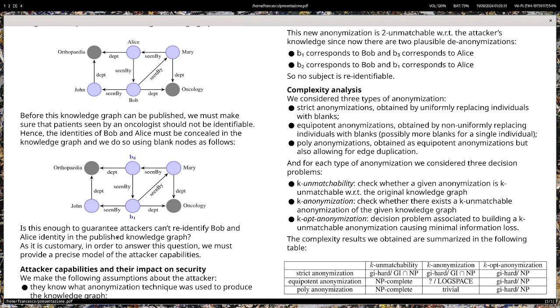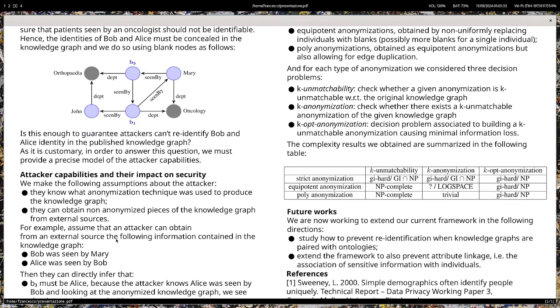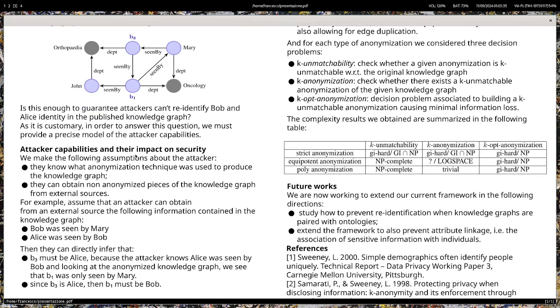To answer this question, we have to assess the capabilities of the attacker. Specifically, we make the following assumption. We assume that the attacker knows what the anonymization technique was that was used to produce the knowledge graph, and that they can obtain non-anonymized pieces of the knowledge graph from external sources. In our case, we assume that the attacker can obtain from external sources the information that Bob was seen by Mary and that Alice was seen by Bob.